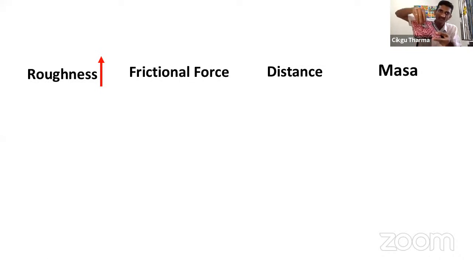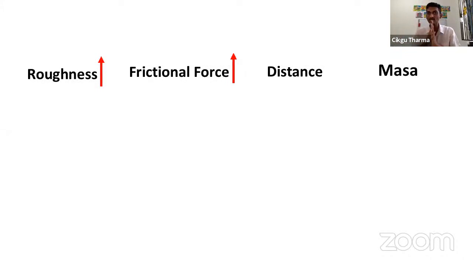So it has more roughness. So what happens here? The roughness of the surface increases. When the roughness of the surface increases, what happens to the frictional force? Does it increase or decrease? Good, Roshan. The frictional force increases. Please draw the arrow. The roughness increases, the frictional force increases.